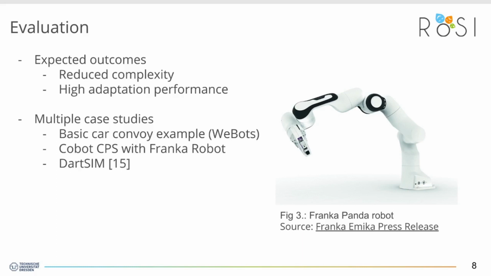Finally, I'd like to contribute the implementation of a solution to the DARTSIM benchmark for self-adaptive systems that was presented at SEAMS last year. In DARTSIM, a fleet of unmanned aerial vehicles are tasked with a certain objective and have to adapt to changing circumstances. Because there are many other implementations available, a direct quantitative comparison in terms of complexity and adaptation performance would be possible. So the DARTSIM case study would be the most important case study, and as I see it now, the main part of the evaluation of supporting the claim that building self-adaptive systems with distributed roles and context can lower the complexity compared to not using context.